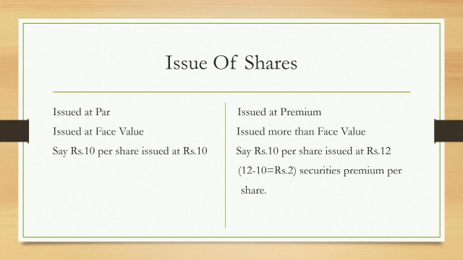What does par mean? Par means whenever any company issues its 10 rupee share at 10 rupee value, that is, at face value, then it is known as issued at par. But sometimes the company which has goodwill and a good reputation can issue its shares more than its face value, like a 10 rupee share issued at 12 or more. In this example, a 10 rupee share is issued at 12 rupees. It means 12 minus 10, that 2 is extra, and this is charged as premium.